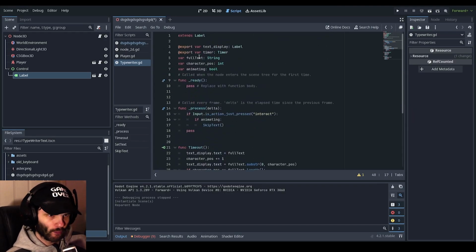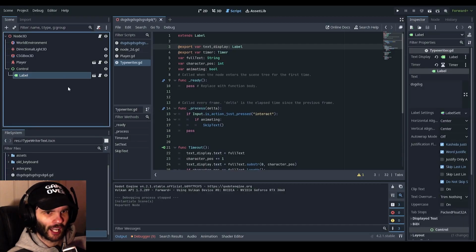First of all, we've got this export variable called text display, which is literally just the label. It pops up over here, text display, and you just send the label into that box.